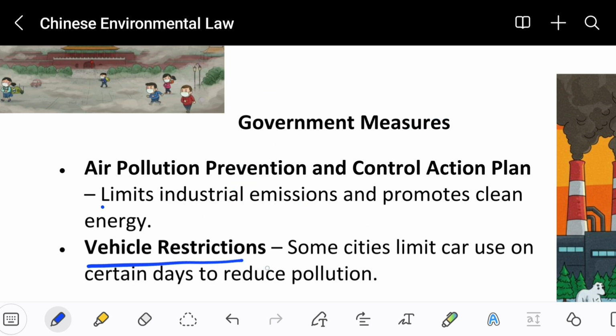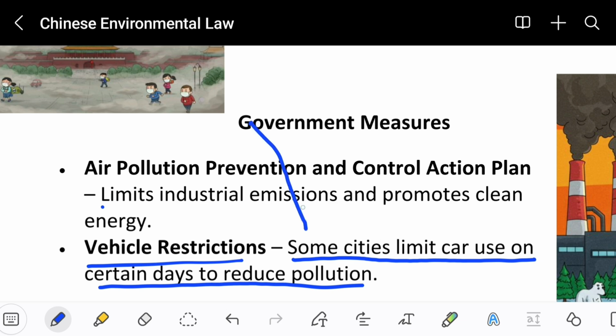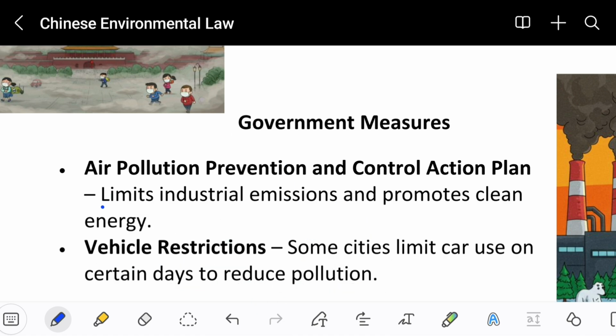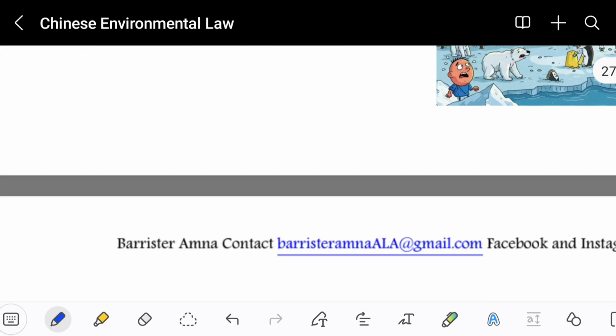Okay. Vehicle restrictions. Some cities limit car use on certain days to reduce pollution. So basically the government will make laws in some cities of China to reduce car use in that locality. If cars are used less in a particular city, then those cars will produce less toxic gas for the air. So this is how the government will help us.